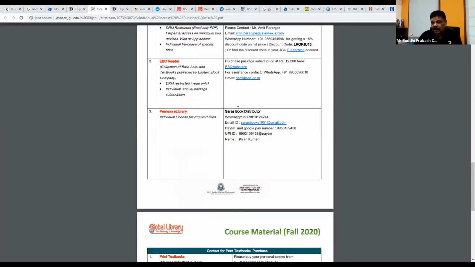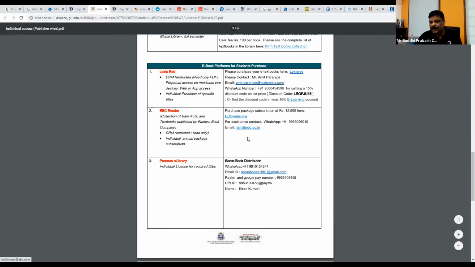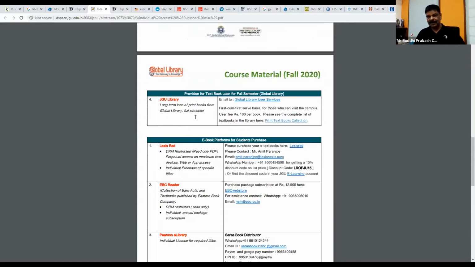Okay, so here, these platforms have not only the books that are prescribed by your instructor, but there may be more books also, additional books also. So for example, if somebody is looking for a particular book prescribed by the course instructor, you can use that. Okay, but there may be other books on the same subject. So if you wish, you can also use those books for additional reading or something else. Okay, so this is the difference between these two platforms. Okay, so either way you can use it.